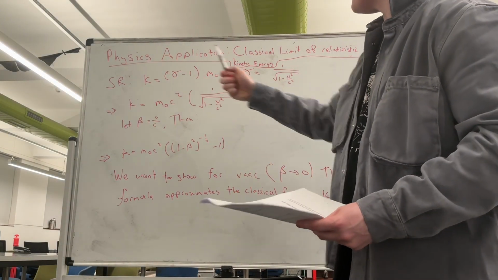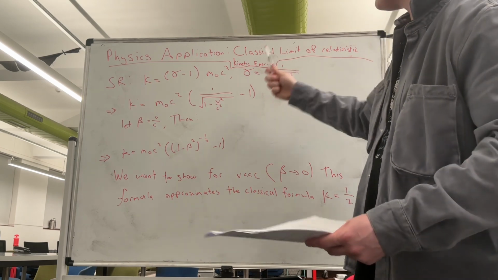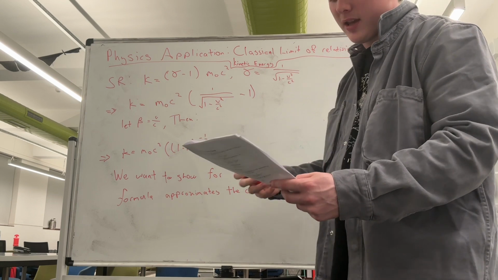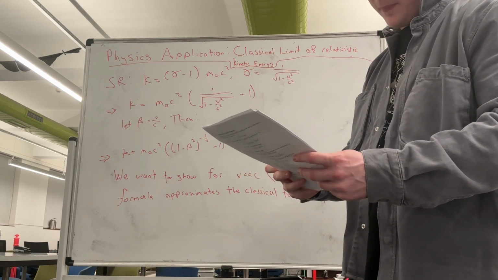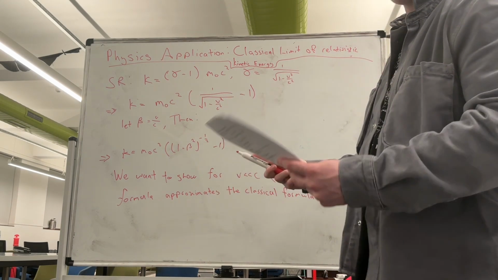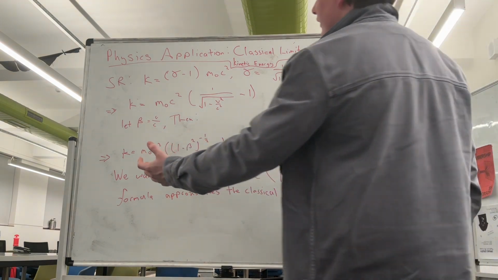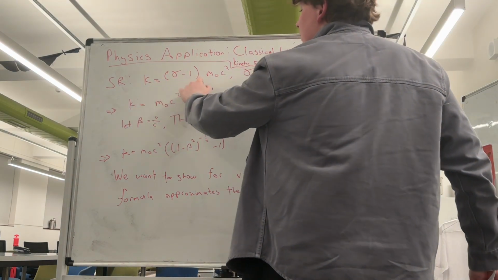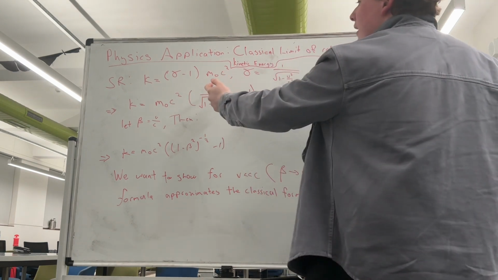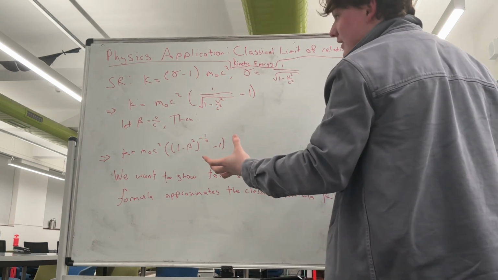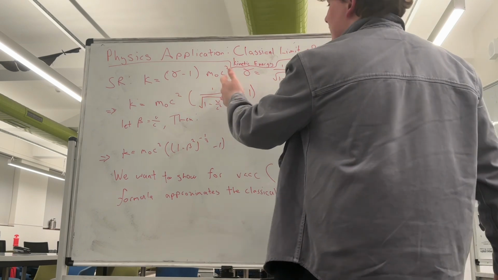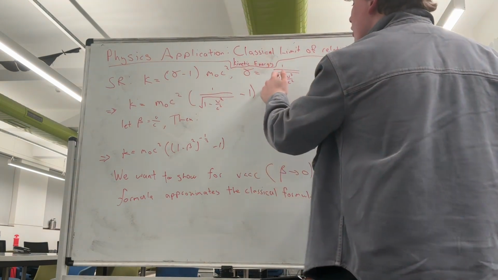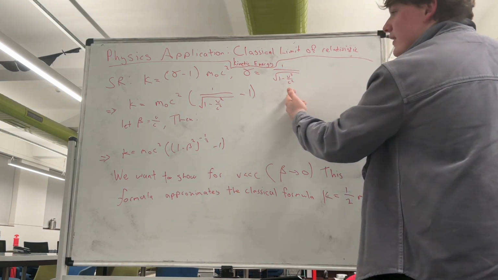So here is my physics application for specifically L'Hopital's rule, and that's the classical limit of relativistic kinetic energy. In special relativity, we defined kinetic energy as this formula here: gamma take 1 times m naught c squared, where m naught is the rest mass of a particle, c squared is the speed of light squared, and gamma is the Lorentz factor, which is 1 over the square root of 1 take v squared on c